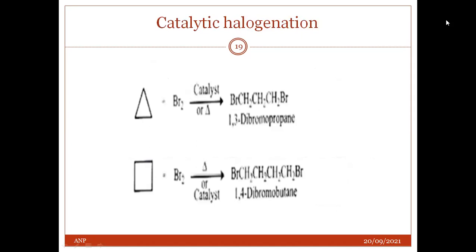This reaction occurs in the presence of a catalyst or at high temperature and opens the cyclopropane and cyclobutane ring to yield the dihaloalkane. Simply, it is nothing but the addition reaction, addition of Cl2 and Br2. Here I have discussed the addition of Br2.